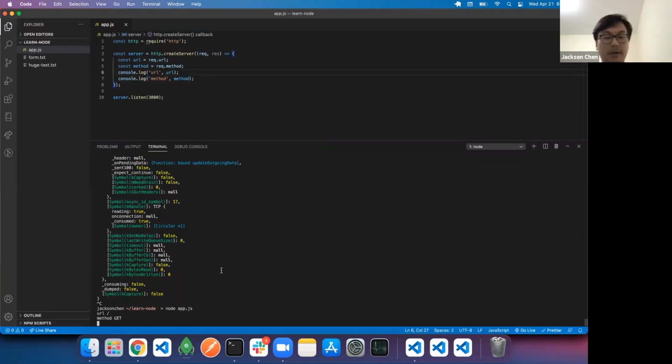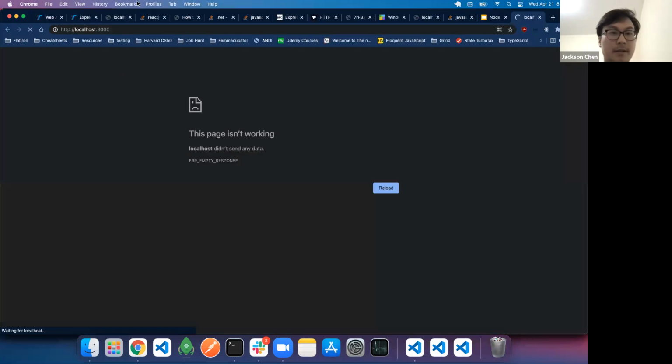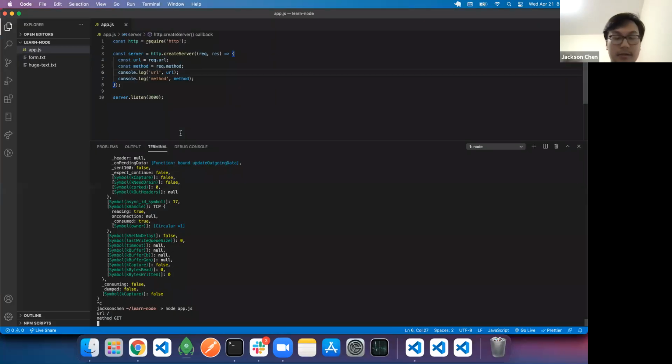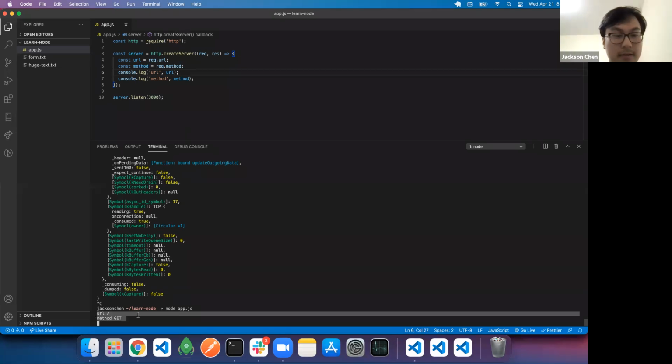If you're familiar with the browser, browsers only do GET requests, especially if you're only typing the URL here. If you submit a form, you can change those to a POST request or PUT and all that. But if you're using just the URL link, that'll only be a GET request. You can see right here, this console logged the URL, and it's just this.